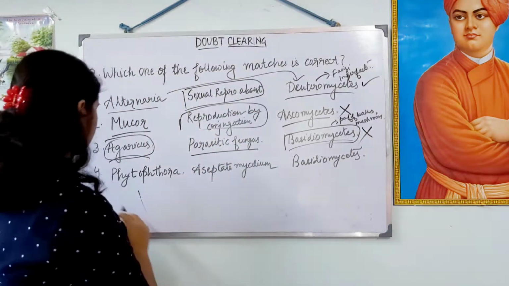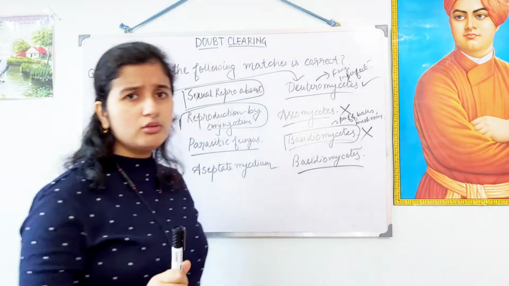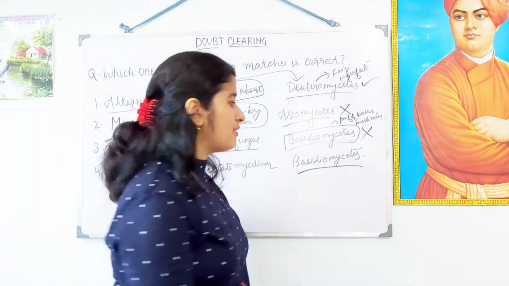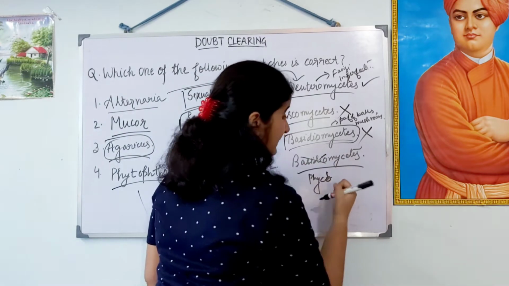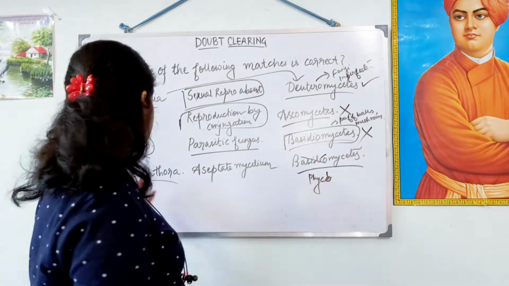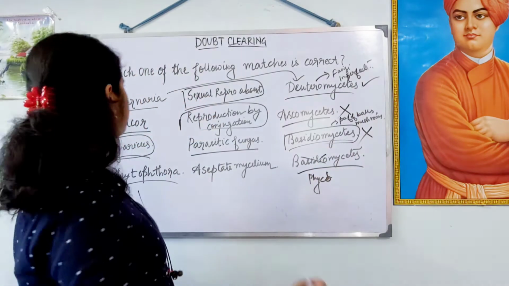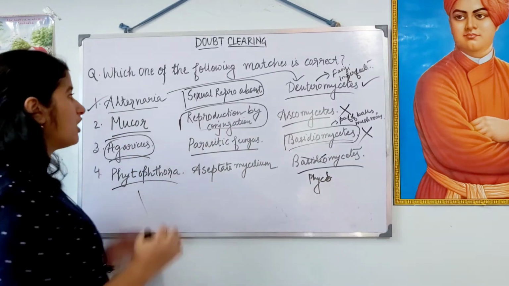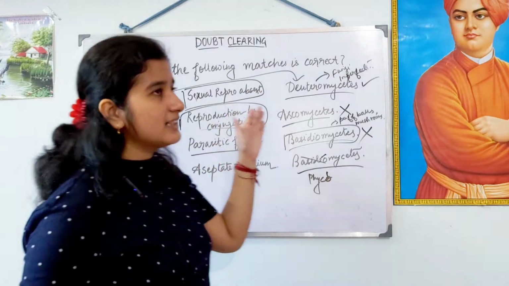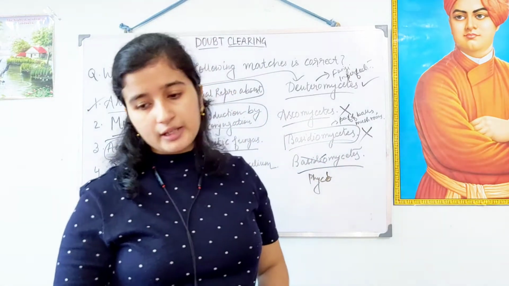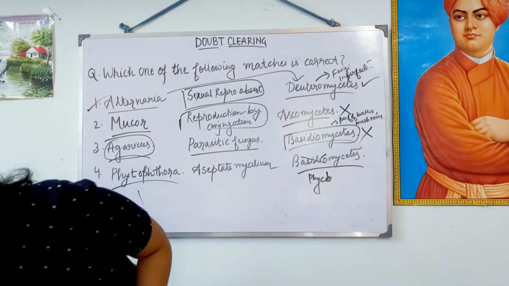Now what is the next option? Phytophthora. Does this fall under Basidiomycetes? No. This falls under Phycomycetes. This is Phycomycetes and this is the late blight of potato. That is Phytophthora. So all these other options are wrong. We will go with the first option that reads out Alternaria falls under Deuteromycetes and this lacks the sexual reproduction. Okay, now we'll go to the third question. Let us find out the third question.